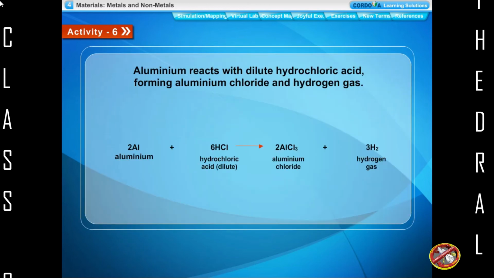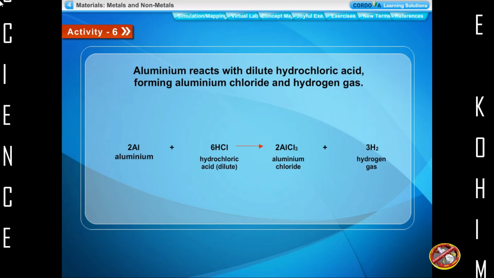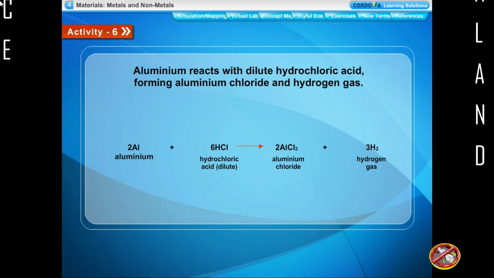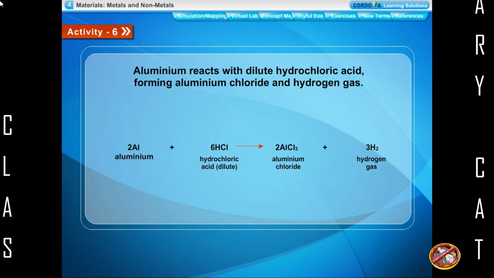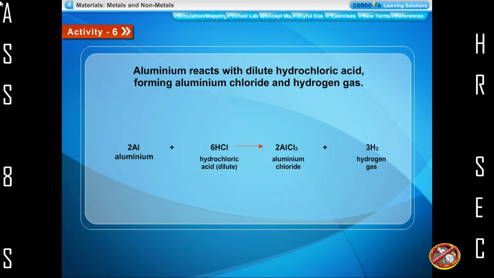Aluminium reacts with dilute hydrochloric acid, forming aluminium chloride and hydrogen gas. Aluminium plus dilute hydrochloric acid react to form aluminium chloride plus hydrogen gas.